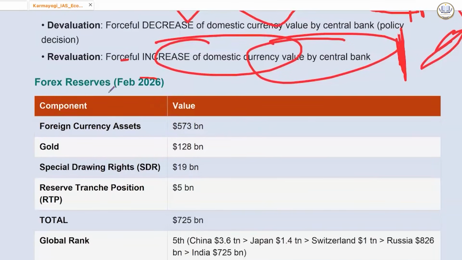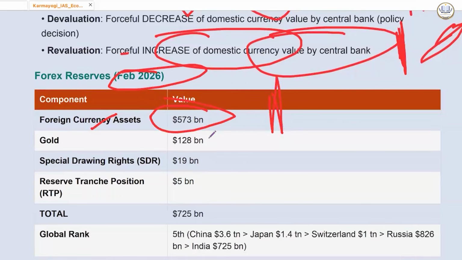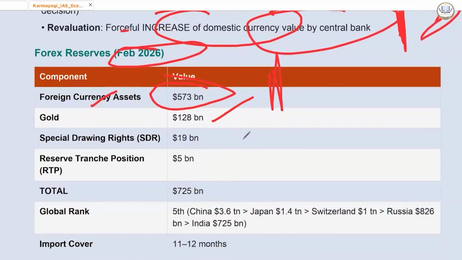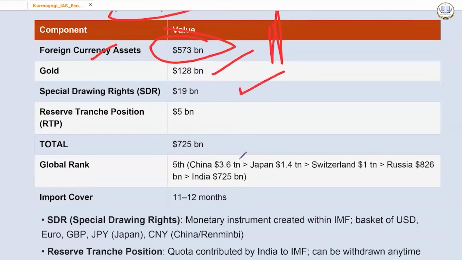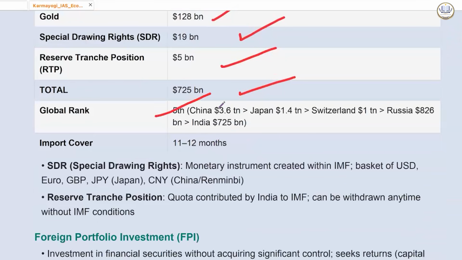Forex reserves, February 2026 data. Foreign currency assets are the largest component, $573 billion. Gold is next, $128 billion. Special drawing rights $19 billion. Reserve tranche position $5 billion. Total $725 billion. Global rank 5th. China $3.6 trillion, Japan $1.4 trillion, Switzerland $1 trillion, Russia $826 billion.